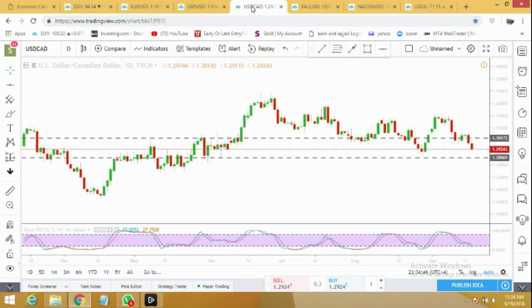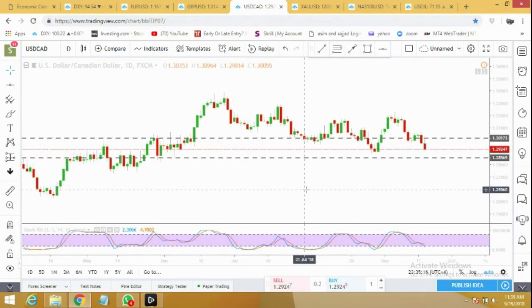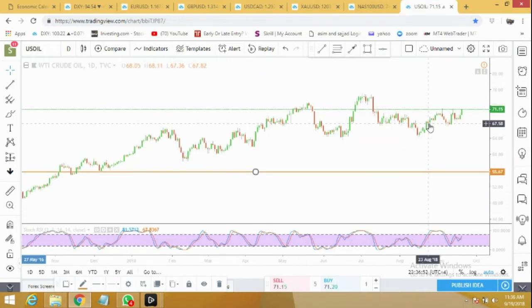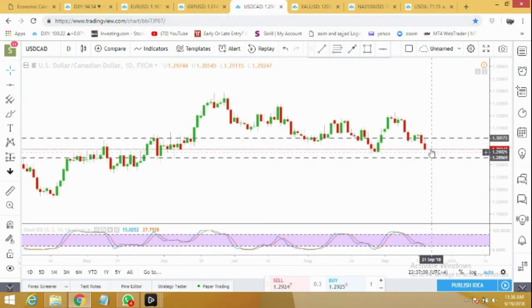Let's see how dollar CAD is doing. As expected, dollar CAD dropped today, and even for tomorrow I'm expecting it will further drop to 1.2856. Oil prices are moving up. Tomorrow is OPEC meeting, and I'm expecting we will see further increase in oil prices, so we can expect further bigger drop in dollar CAD prices.